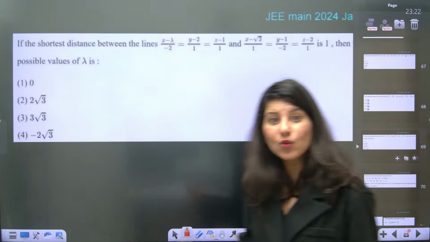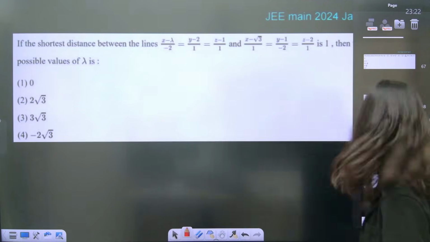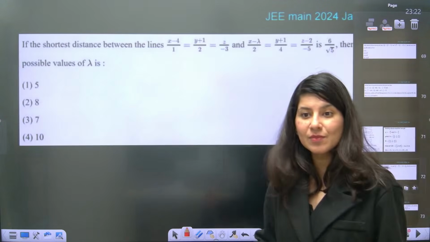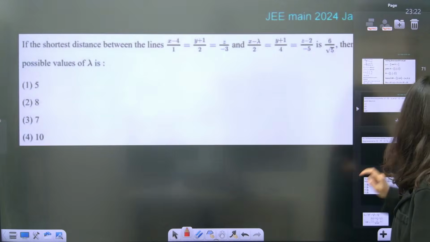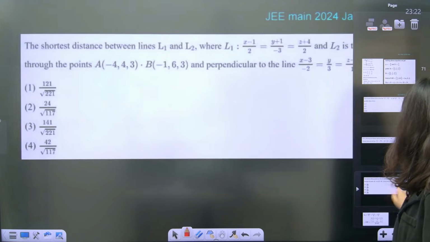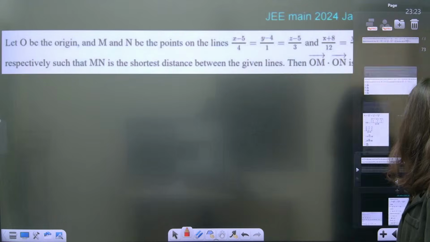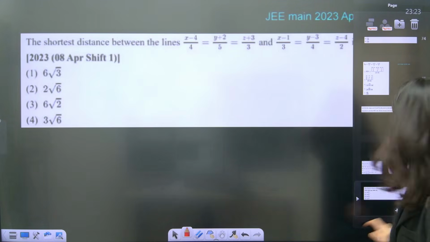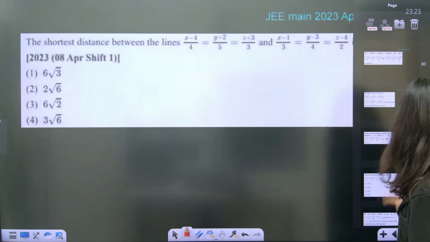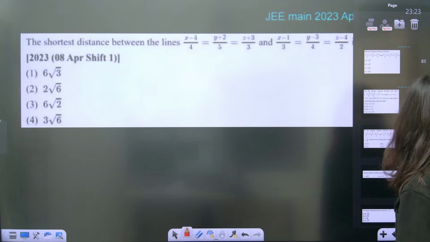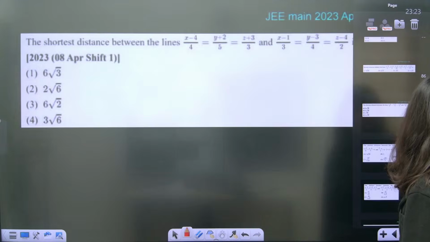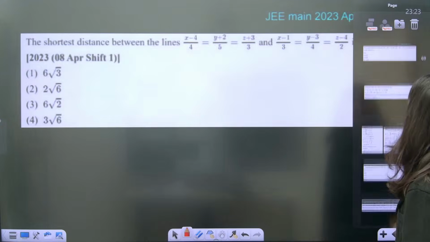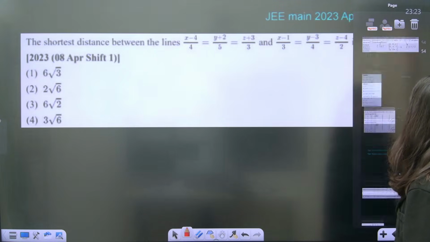Then January attempt 2024, again January attempt 2024. Then April 2023. So many years, I cannot even tell you. 2023 so many times. 2020, 2022, 2019. So many years, right? Every year shortest distance between two lines is getting asked.